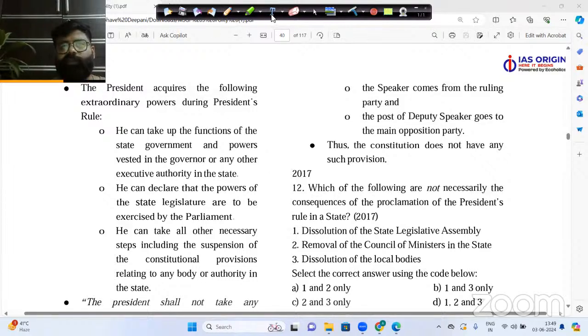Now here you can see the complete explanation of President's rule. To see the complete explanation, I would suggest one more thing: you can go to the videos of IAS Origin.